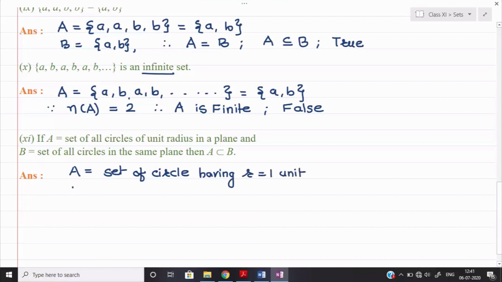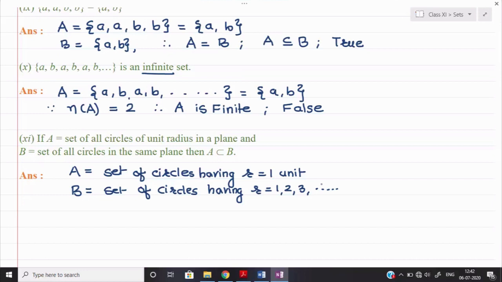Okay, and B is equal to the set of circles having radius R, which can be 1, 2, 3, and so on, it can be any value, even 1.1, because they didn't say that R will be an integer value.